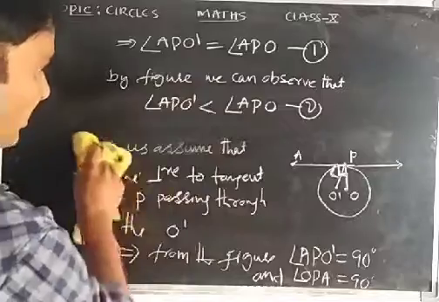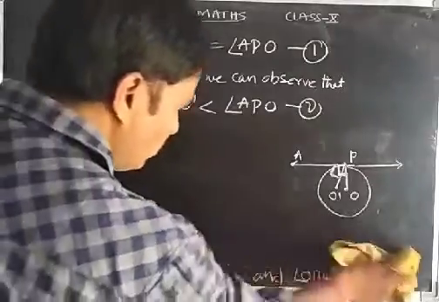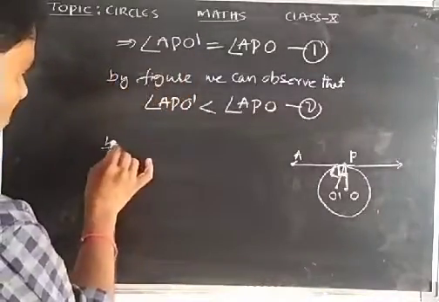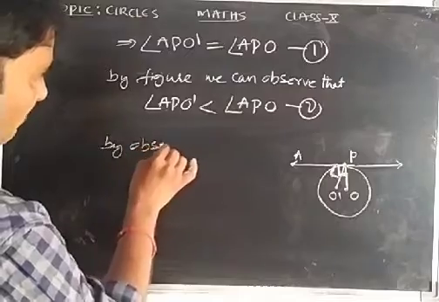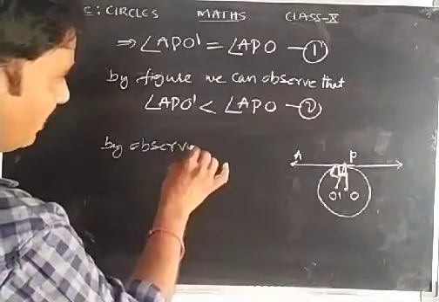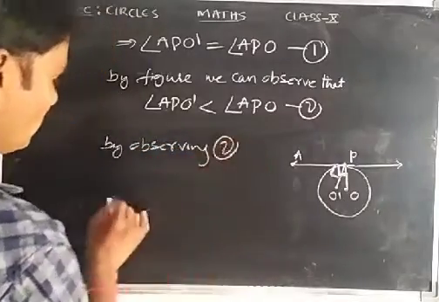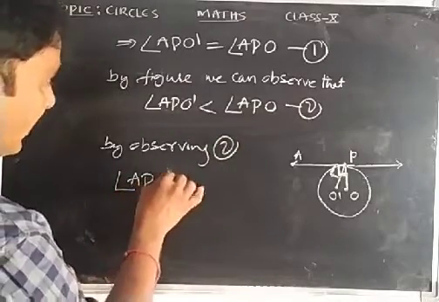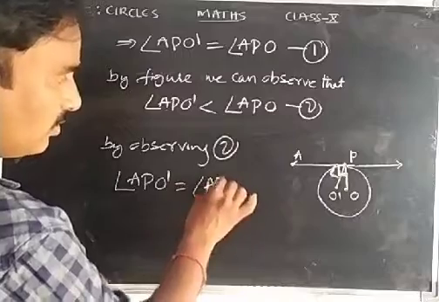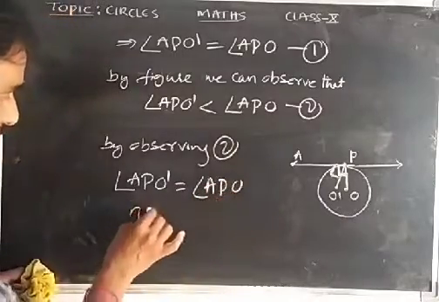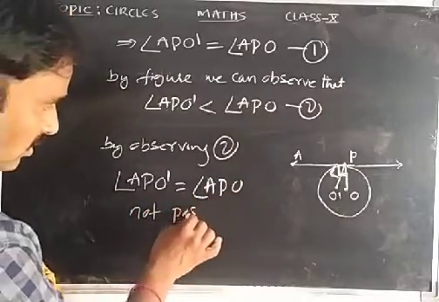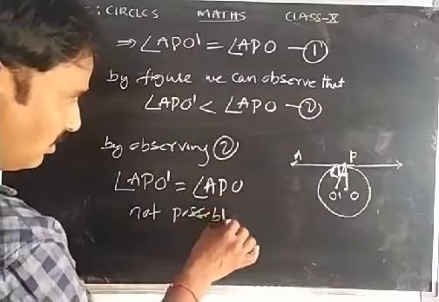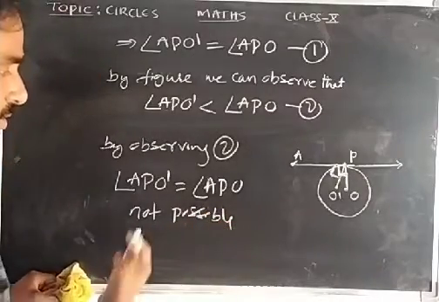Here you can write, by observing equation 2, angle APO dash and angle APO is not possible.